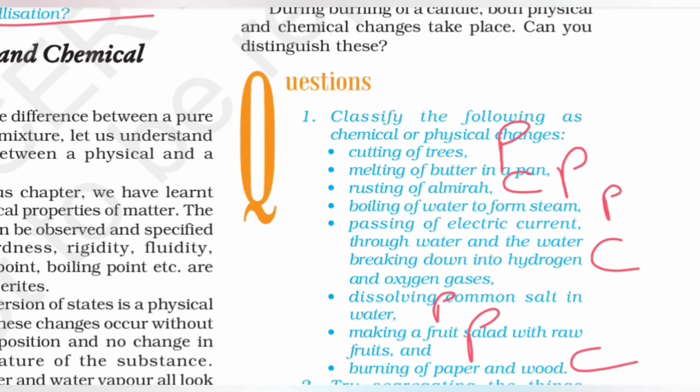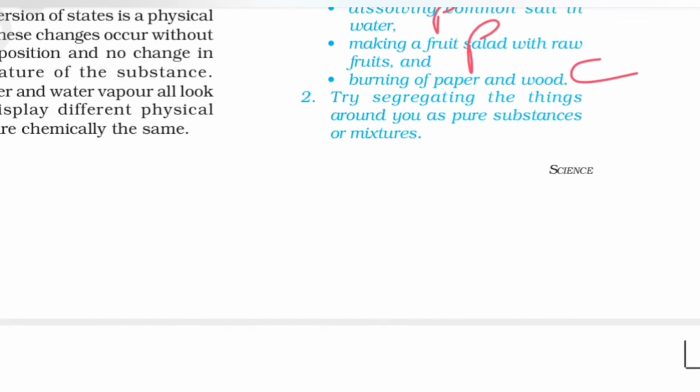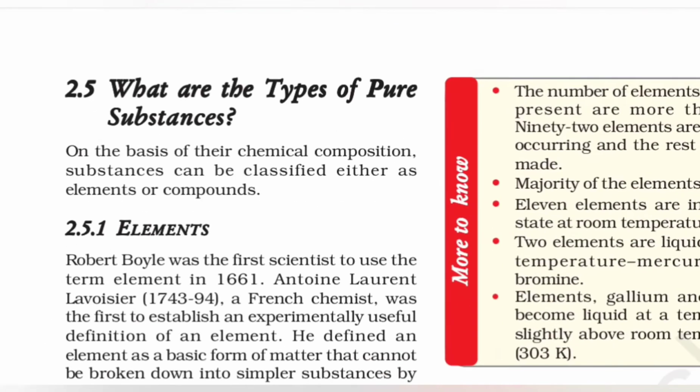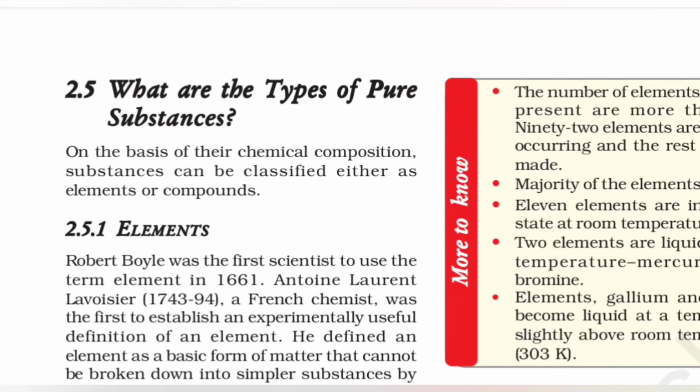Now, try segregating the things around you as pure substances or mixtures. Maybe water, salt, iron, or diamond, those could be pure substances. Mixtures, you can think of steel in your kitchen, or soil in plants, or food that you eat. You can think of all those as mixtures, and the air that we breathe, definitely. Then we have the types of pure substances.